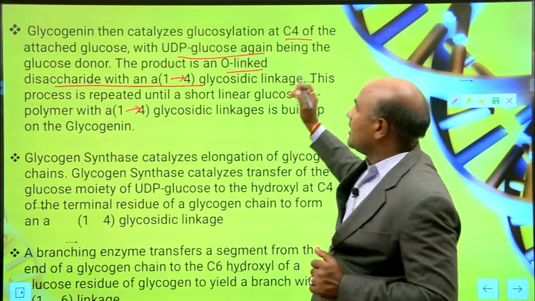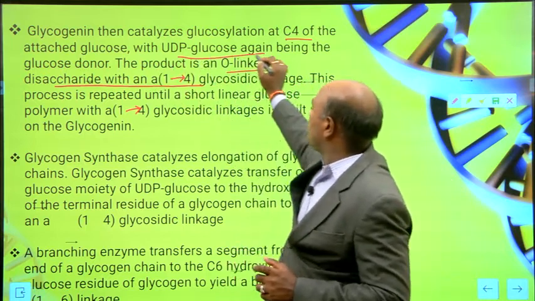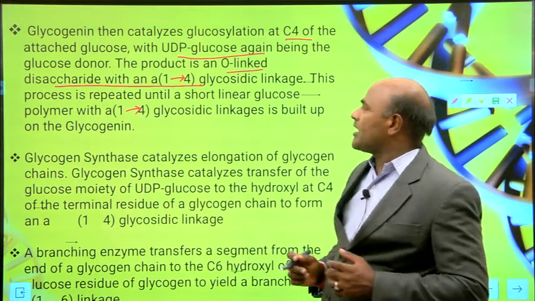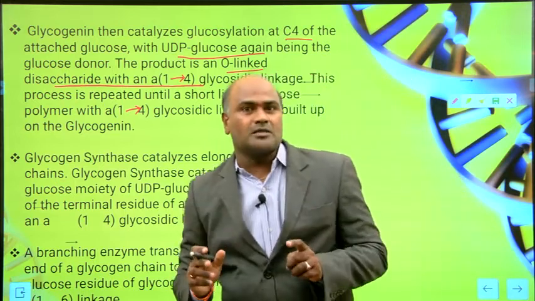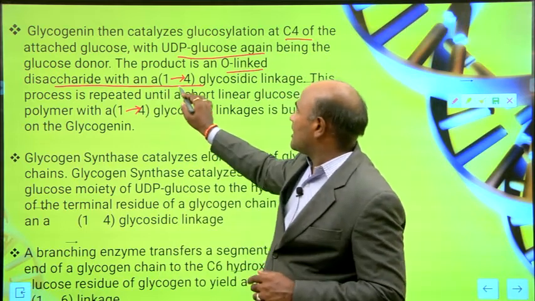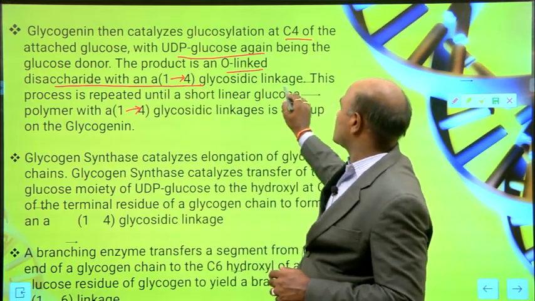Glycogenin catalyzes glucosylation at the carbon 4 position of the attached glucose, with UDP glucose again being the glucose donor. The product is an oxygen linked disaccharide, because it contains 2 sugar units, with an alpha 1,4 glycosidic linkage.